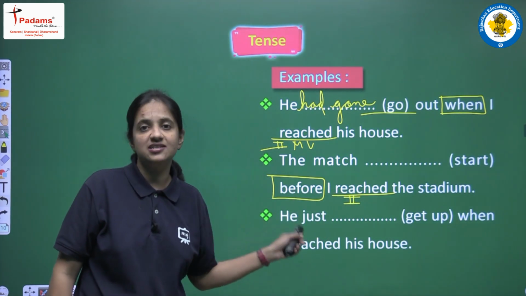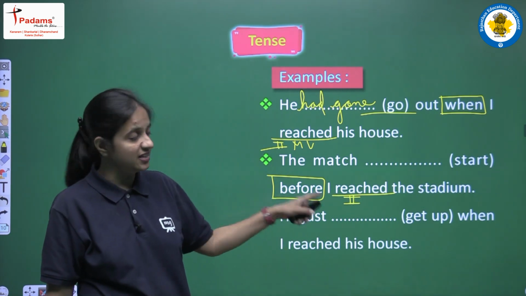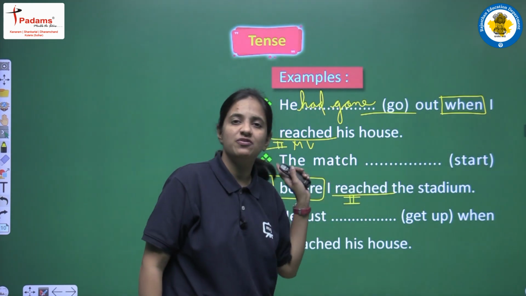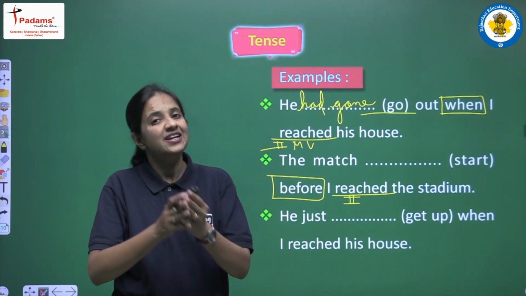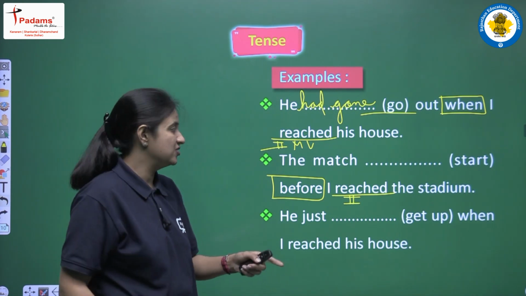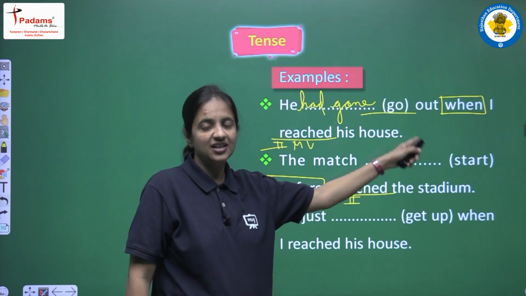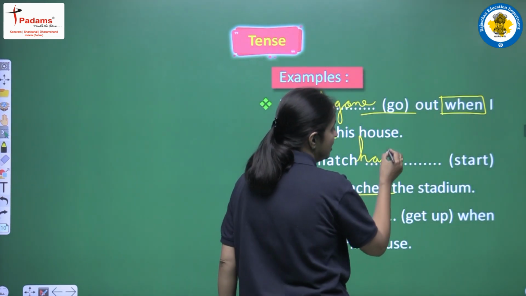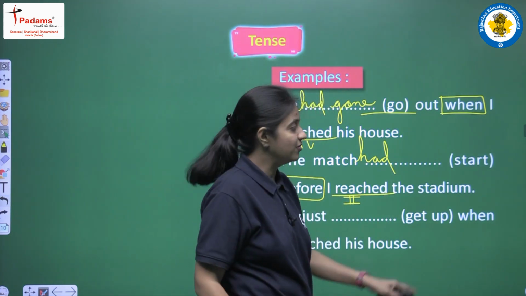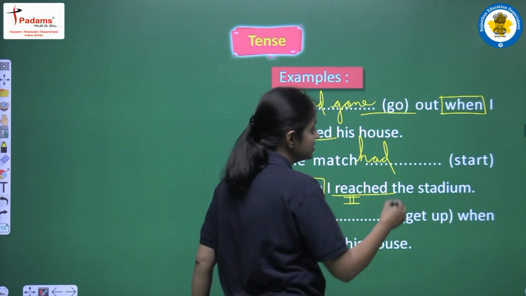So this is past simple tense. And when we have past simple tense in this clause, then in the other clause we will use past perfect tense, because this is the combination we have discussed earlier, right? So it is clear that we have to write past perfect here, and past perfect means had as the helping verb. And the third form of the main verb start is started.